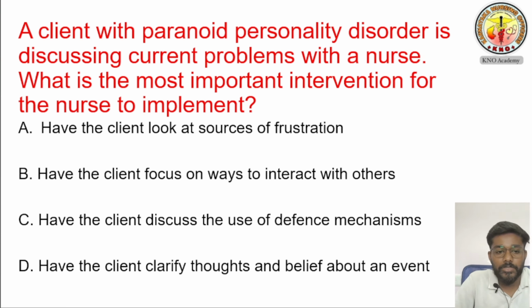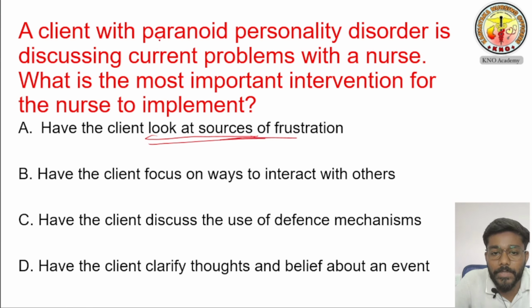Okay, option A is saying have the client look at the sources of frustration. There is no use for looking at sources of frustration. By this one, the current problem of the paranoid personality disorder patient will not be solved.